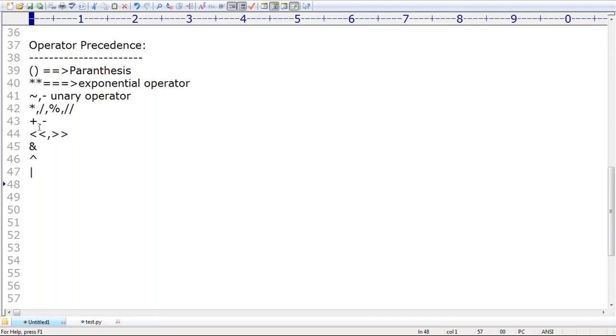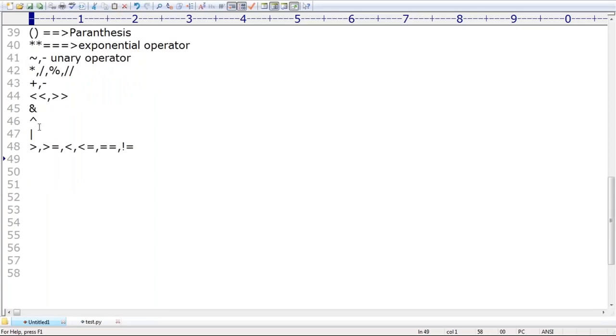Bitwise XOR, bitwise OR. Next, relational operators, right? Something like less than, greater than or equal to, less than, and after that less than or equal to. These operators, then the equality operators, next the not equal operator. These operators are going to get next level precedence. Remember that.